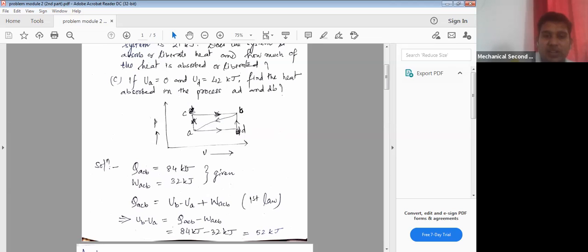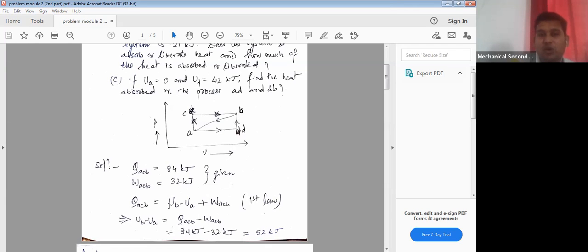QACB is already given as 84 kilojoule, WACB is already given as 32 kilojoule. From here we can find that 84 minus 32 is equal to 52 kilojoule. Now you can see what we have got: the UB minus UA term. Now if you follow the path ADB and apply the first law of thermodynamics again, then you will apply this